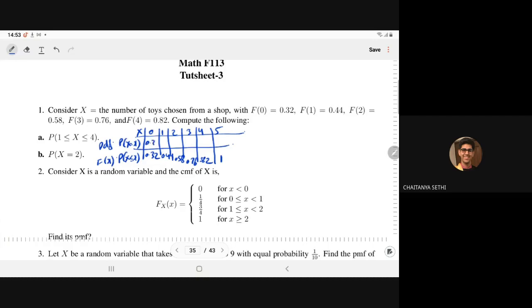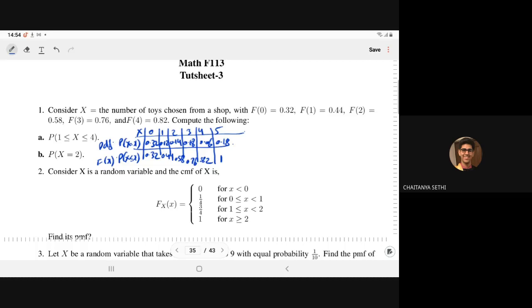So in this way, we can write it as 0.32, 0.12, 0.14, then 0.18, then 0.06, and this will become 0.18. So in this way, we can write the PDF.